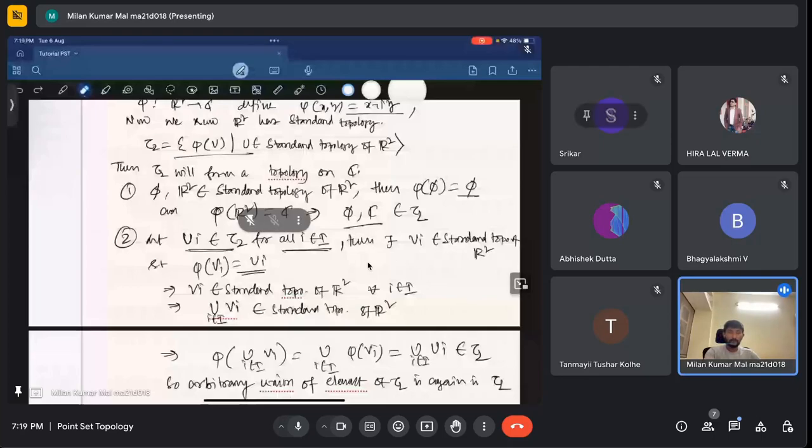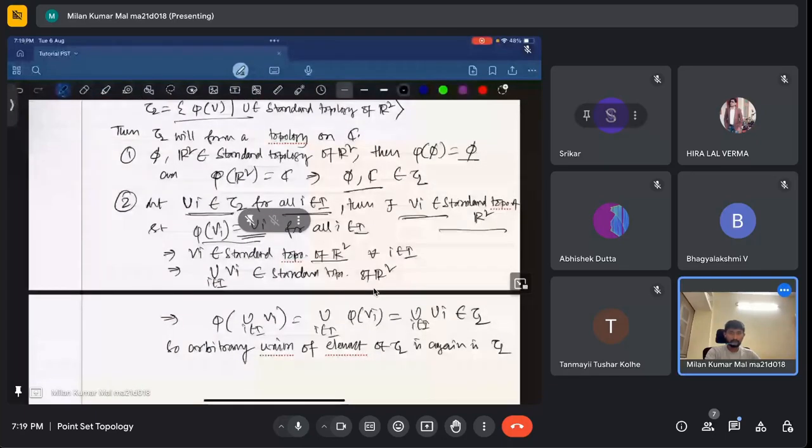Is there any problem with my screen? I mean, is it clear now, whatever I am writing? If it paused, then you can message. Still, I'll try to fix that one.